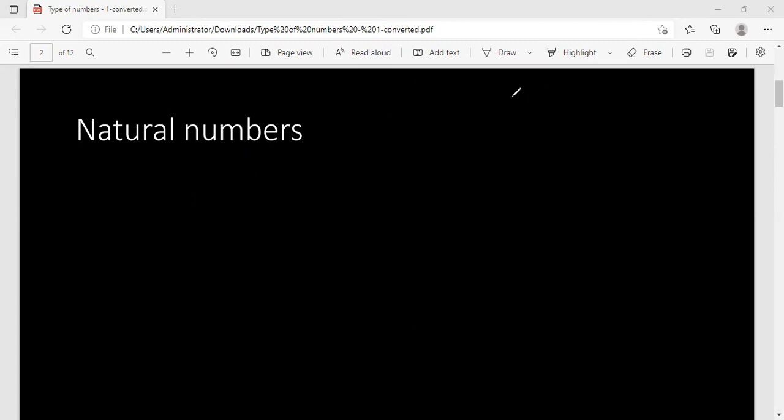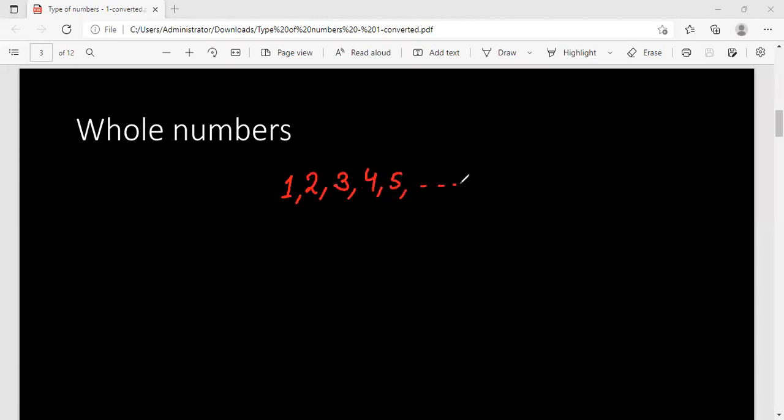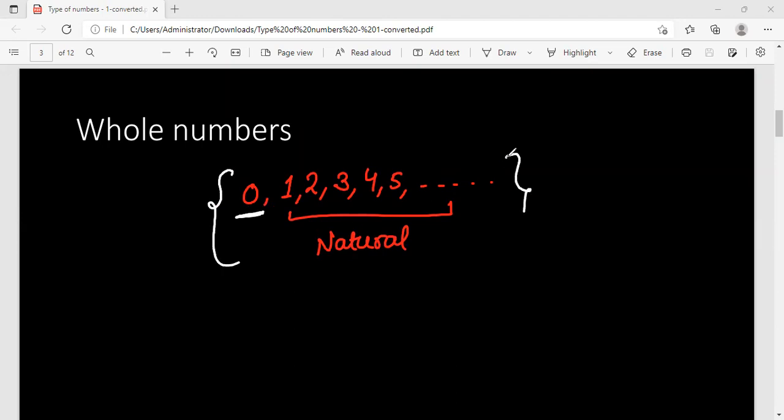Now coming to the next category, that is whole numbers. If we add 0 to the list of natural numbers, which are the natural, cardinal, counting numbers, then this whole list is known as whole numbers.